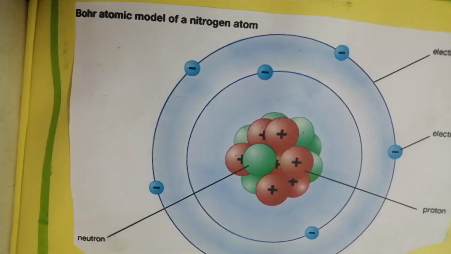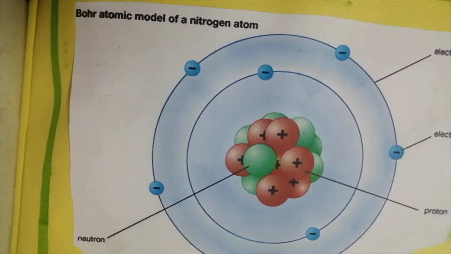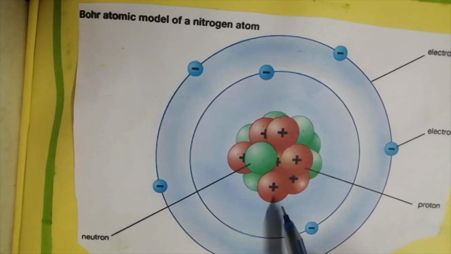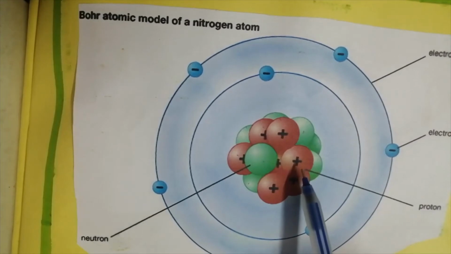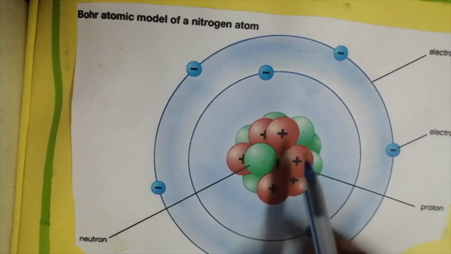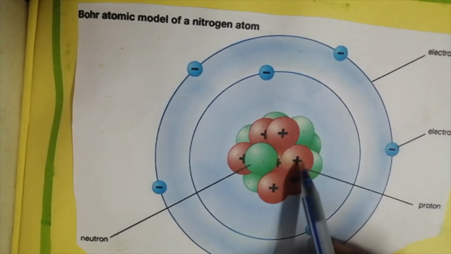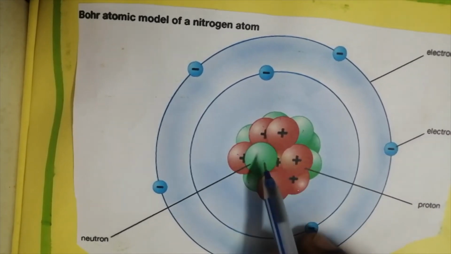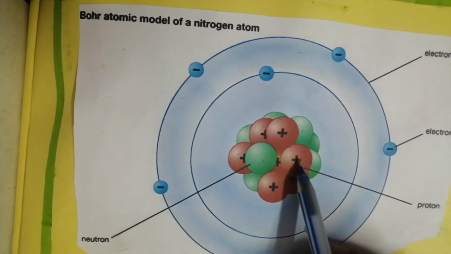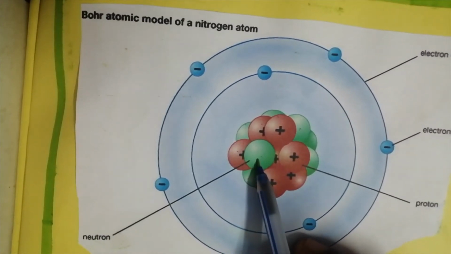Okay, this is the structure of an atom. So each atom has a nucleus. Nucleus contains two subatomic particles, that is proton and neutron. Okay, proton and neutron. This red color is proton and this green color is neutrons.